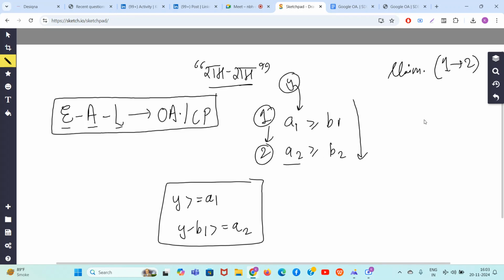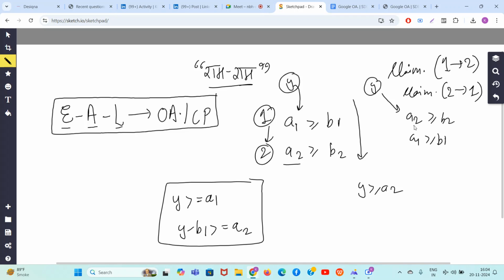But let's say another claim is that it is better to first process the second pair and then the first pair. In that case, y should be greater than or equal to a2. See, this is common sense. No matter what your y is, y should be greater than or equal to a1 and a2, whichever is maximum or minimum of them.